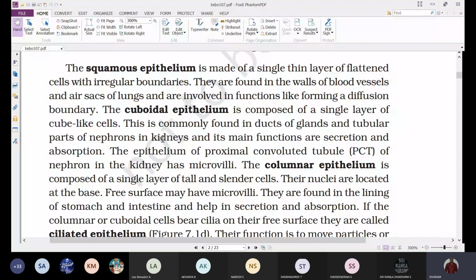We can see here that the epithelium of the proximal convoluted tubule of the nephron in the kidney has microvilli, that means outgrowth-like structures are developed. Why? To increase the area of absorption and secretion.